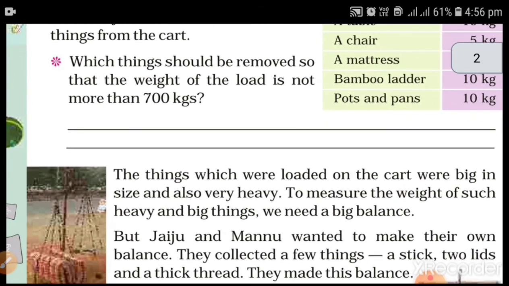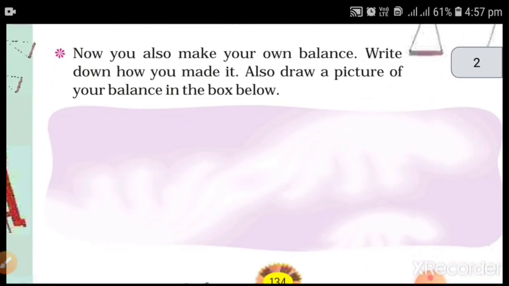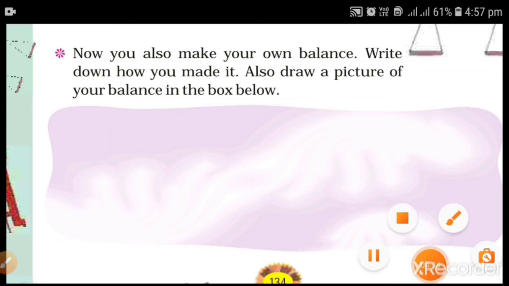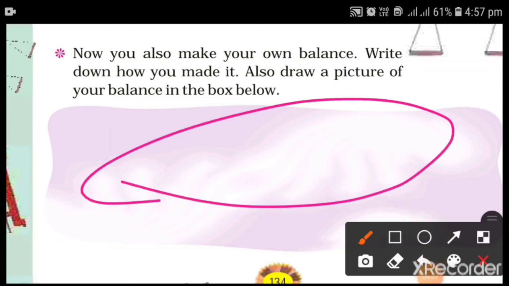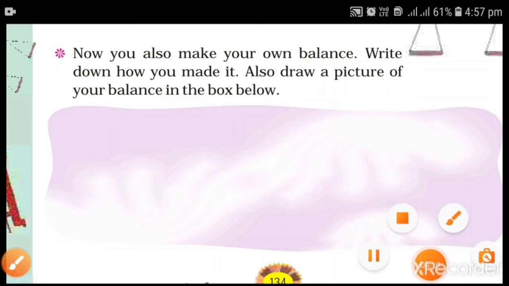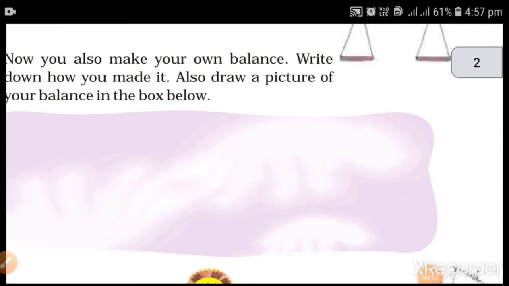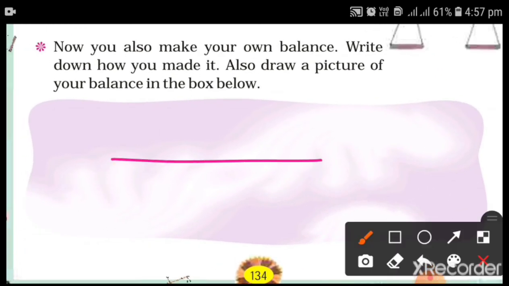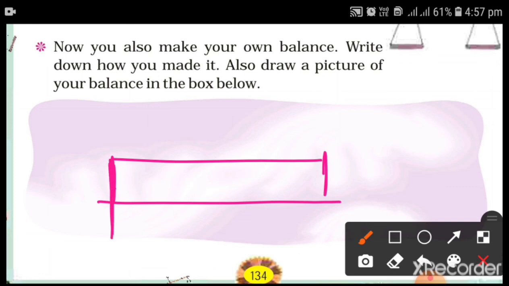In the next question, you have to make your own balance. Write down how you made it and also draw a picture of your balance in the box below. Here you have to make a balance on your own. What you have to keep in mind: balance always has both sides. This side also equal and this side also equal. If the balances are equal, then the thing is good. If one side is heavier and one side is lighter, this will be the topic of your measurement of weight.